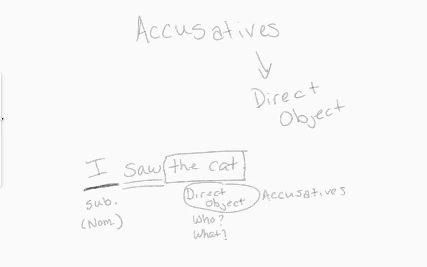Let's look at the sentence: the baby sang a song. This is a very talented baby. Which one of these words would be my direct object? Well, it would be song, because it answers the question, what did they sing? They sang a song.